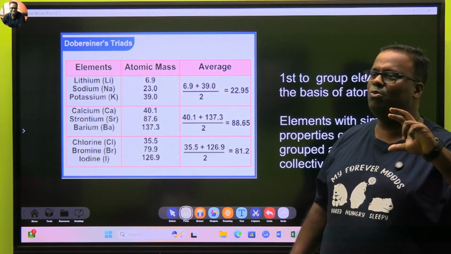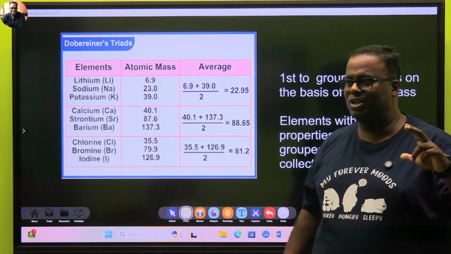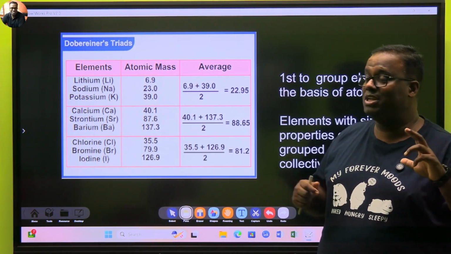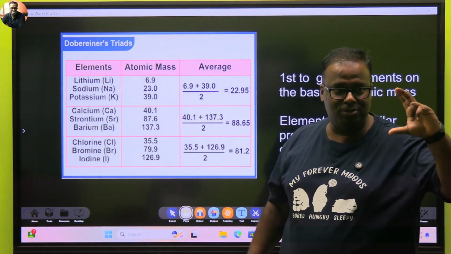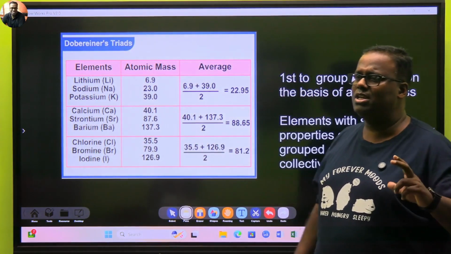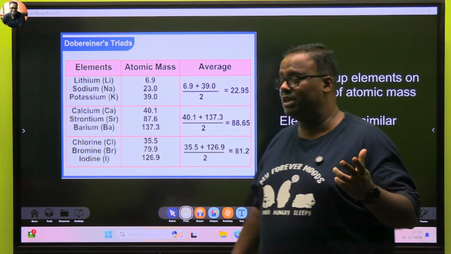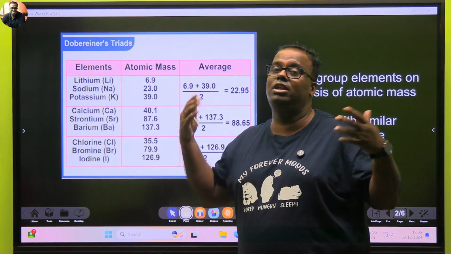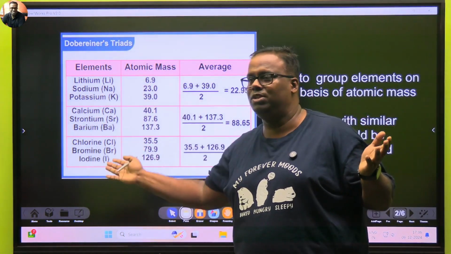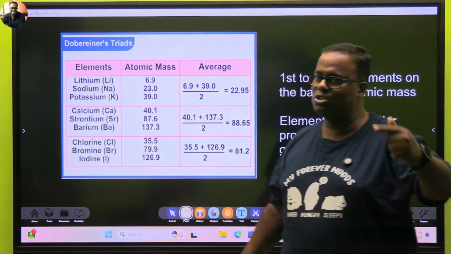Now when people ask what are the drawbacks of Dobereiner's model, I personally don't like to hear the word drawback. Somebody out of those elements trying to find out these sort of relations is great. So we say what could not be better done. Some of the triads later, he could not group all the known elements at that time in the form of these triads. But let's look at the positive outcome.